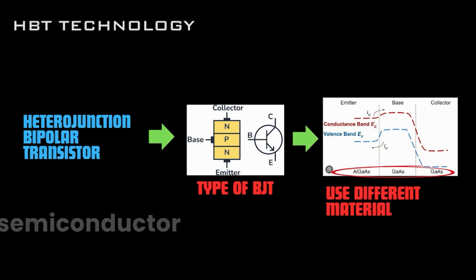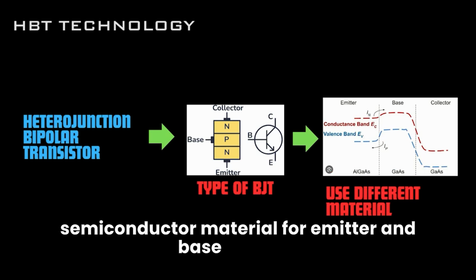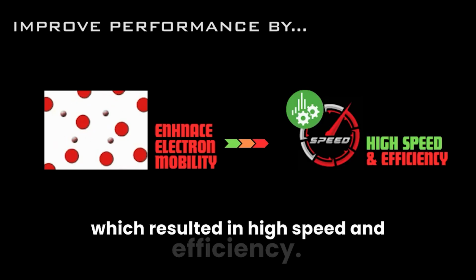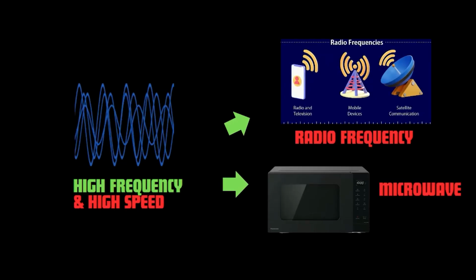A heterojunction bipolar transistor is a type of bipolar junction transistor that uses different semiconductor materials for the emitter and base regions. This improves performance by enhancing electron mobility, which results in high speed and efficiency. It is also commonly used in high frequency and high speed applications like radio frequency and microwave.